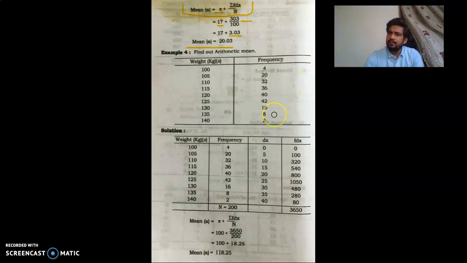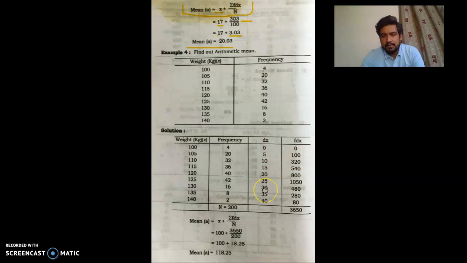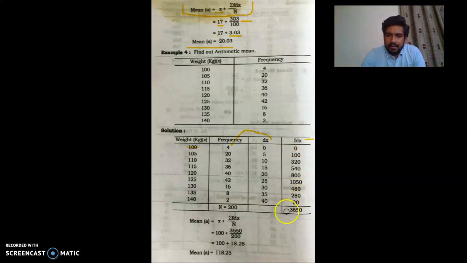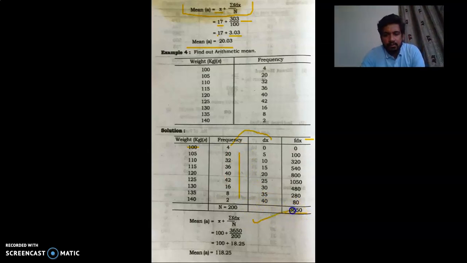This is again one problem for your practice and revision of this particular topic. Here also we did the same thing: dx, f dx. Here the assumed mean is 100, the smallest value. You just have to subtract this 100 from this particular column and you will get dx. Then you multiply these two columns and you will get f dx. Then you will get summation f dx. The total of the frequency is 200. You put these values in the formula, and here you will get the answer of 118.25.